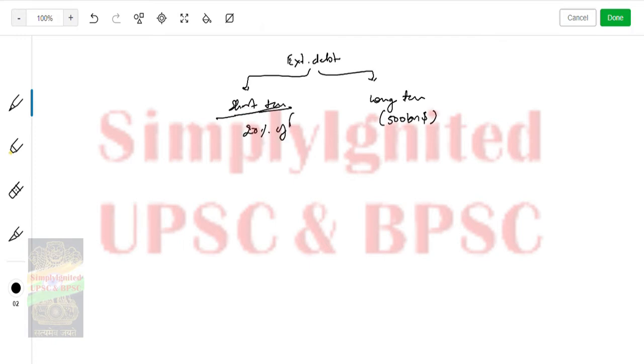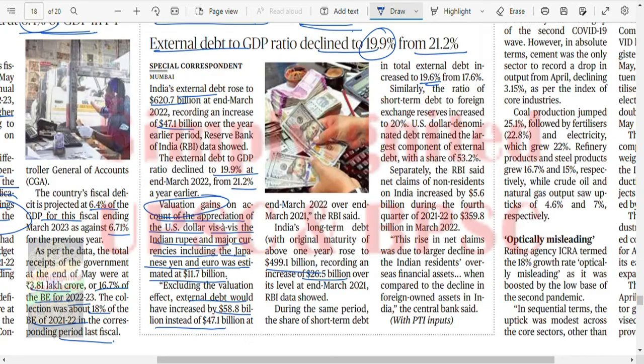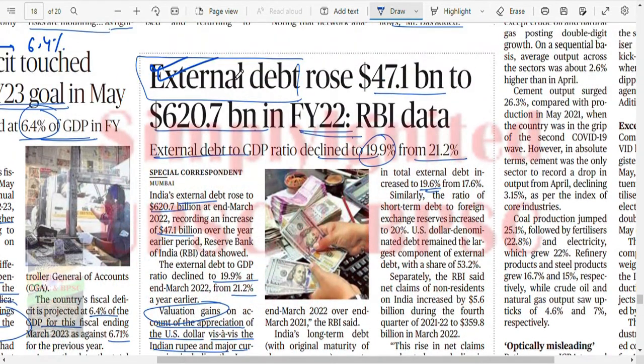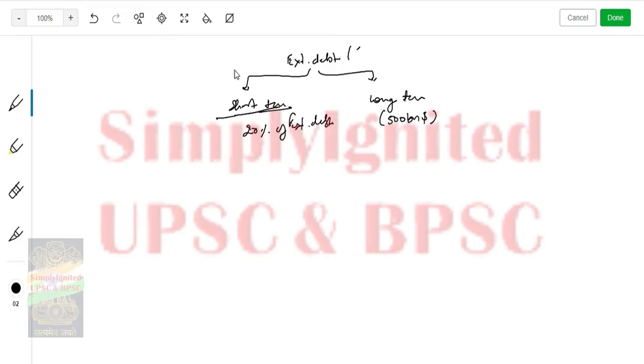We have to see how much the external debt is, and we already know how much it is. The external debt is 620 billion. Okay, so say it is 620 billion. So what is this? 120 billion. Okay, so this is your short-term debt. At present it is 120 billion, almost.